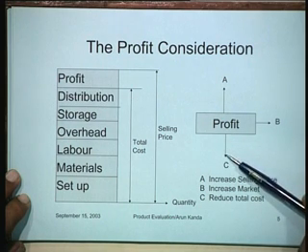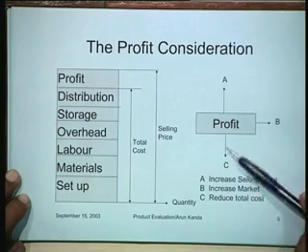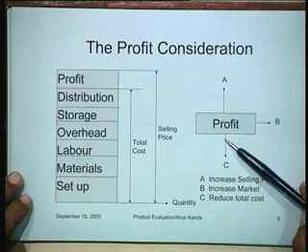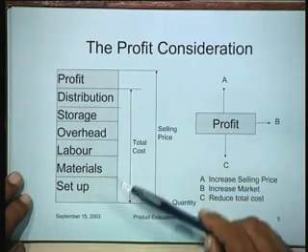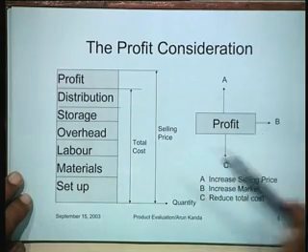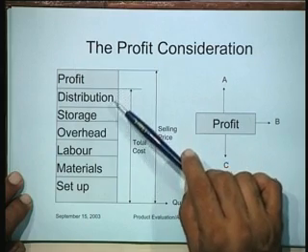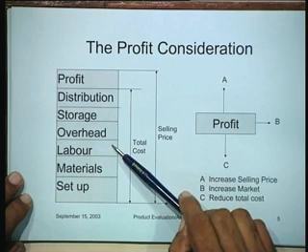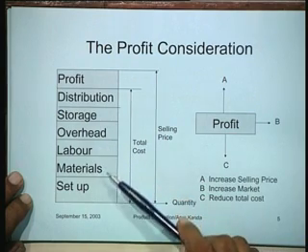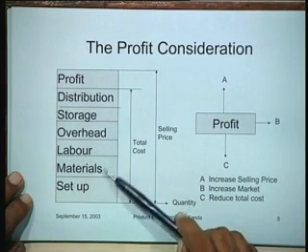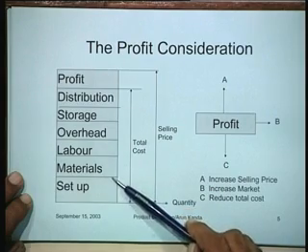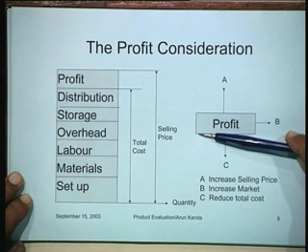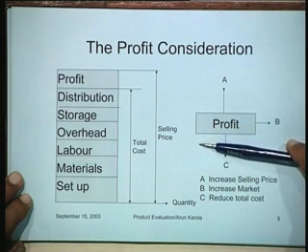Take strategy C. Strategy C says reduce the total cost. That means if you look into your own operations and try to cut down costs wherever there is flab, make distribution more effective, make storage more effective, reduce the overheads, cut down costs of labor by providing better methods, cut down costs of materials by better designs, cut down the setup with better machines and things of that kind. If you do that, then you would definitely have a situation where the costs would go down.